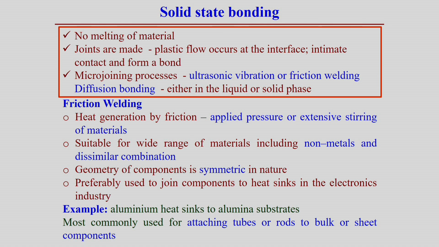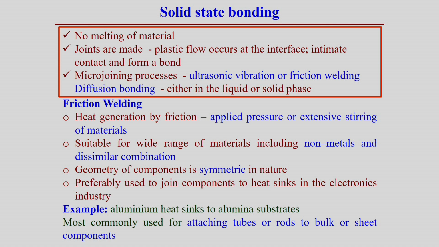Of course, sometimes it creates some kind of morphology such that after plasticization they create some interlock in the surfaces from one surface to the other surface. And in this case, micro joining processes, normally in the solid state, ultrasonic vibration or friction welding and diffusion bonding, these are the main developments, and either in the liquid or the solid phase, these are the most suitable processes in solid state bonding processes.